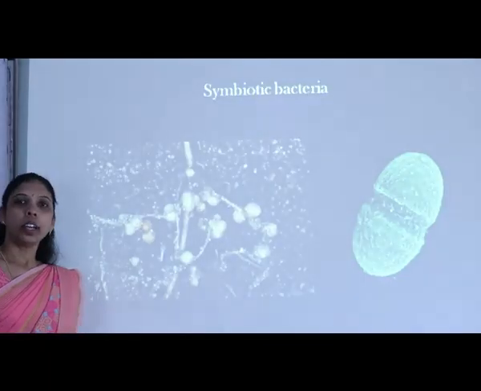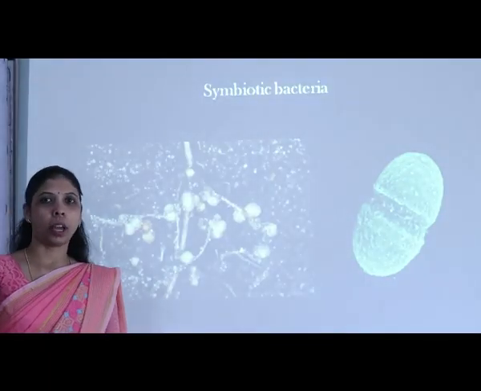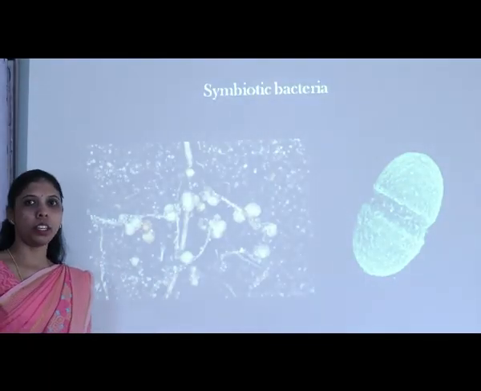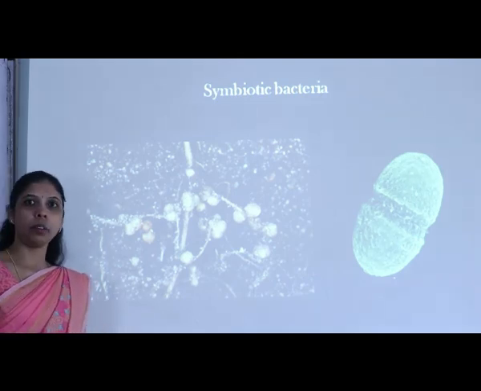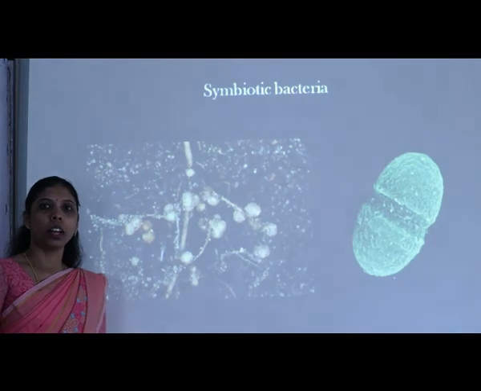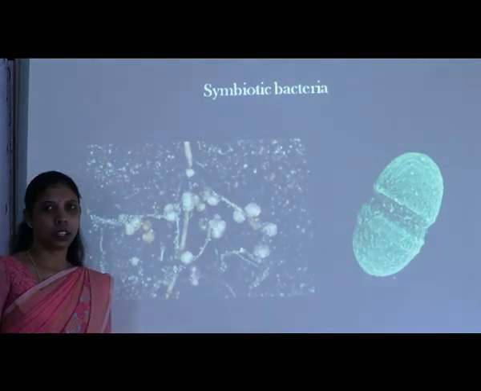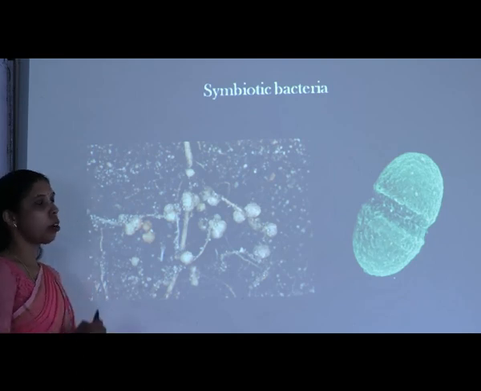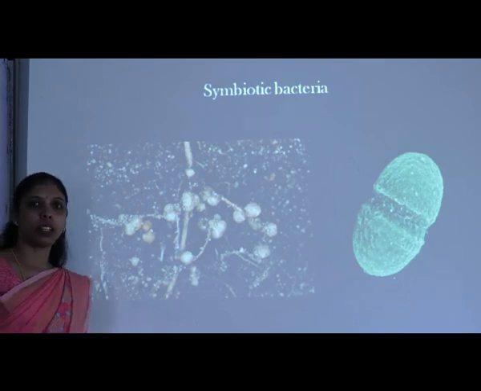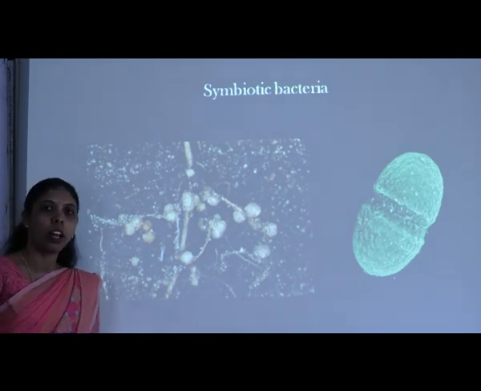So the next mode of nutrition in bacteria is the symbiotic association. In case of symbiotic association, bacteria will undergo mutual understanding with some other organism. So here we are observing the example of the bacteria called Rhizobium.